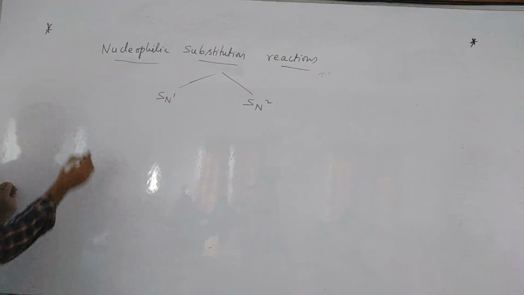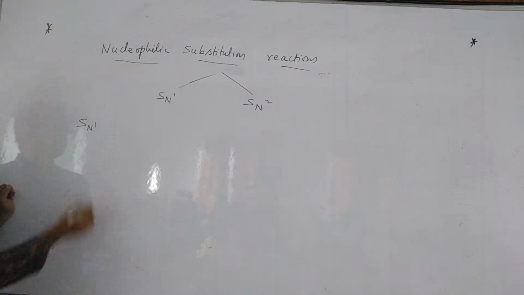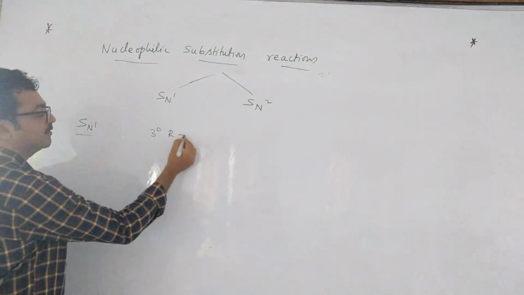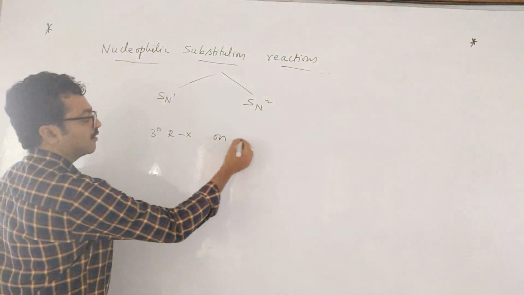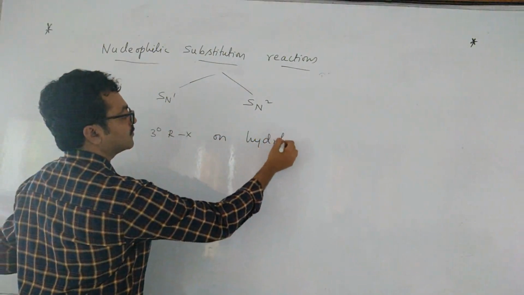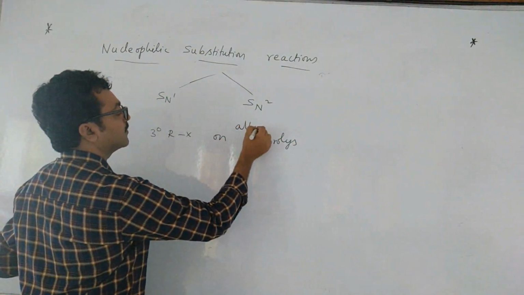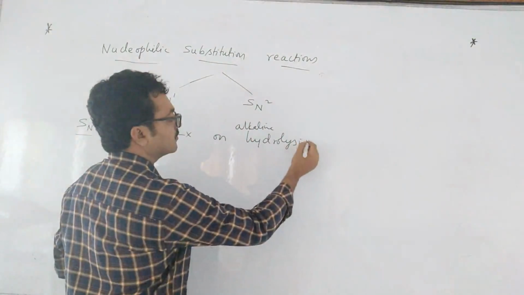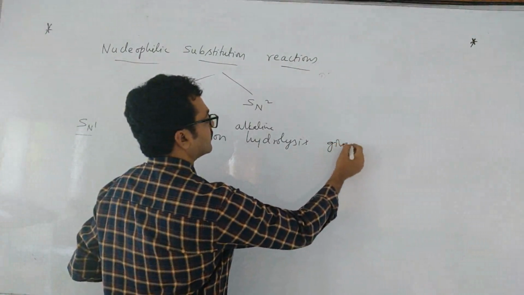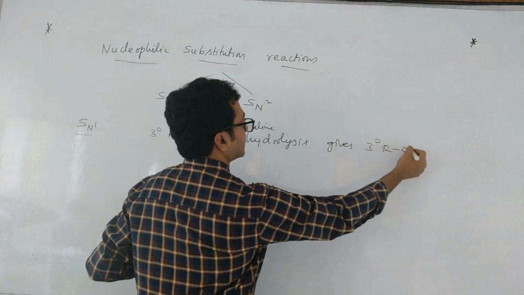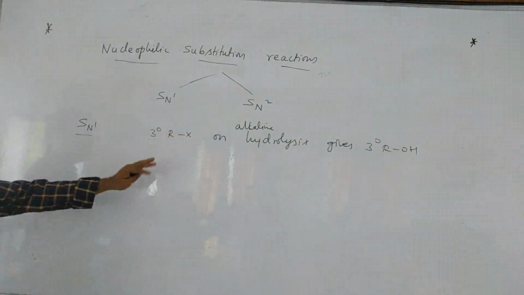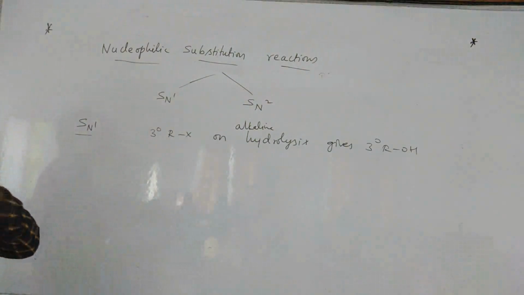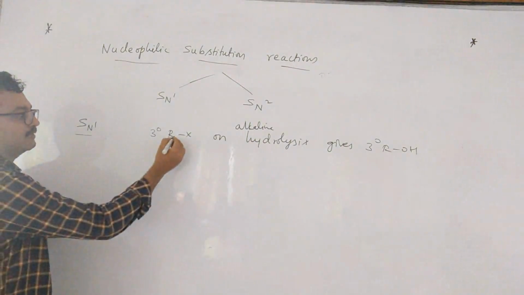First we are talking about SN1. What happens? You write this statement: tertiary alkyl halide on alkaline hydrolysis gives tertiary alcohol. Anything you can take, I have taken this. Tertiary alkyl halide on alkaline hydrolysis gives what? Tertiary alcohol. Okay, this is the tertiary case.